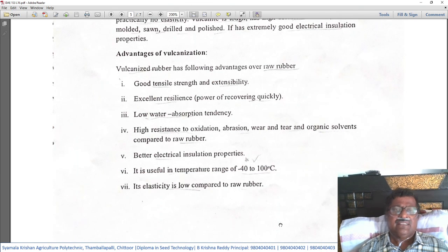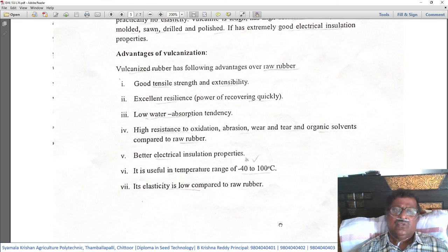Then, advantages of vulcanization. This is also an important matter to be remembered by the students. Vulcanized rubber has the following advantages over raw rubber. Somewhere in the previous discussion, we told various disadvantages of using the raw rubber as it is.